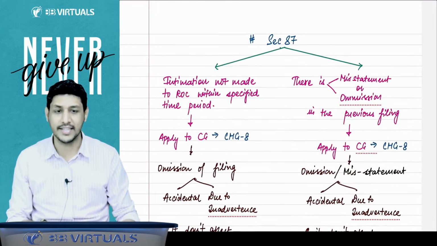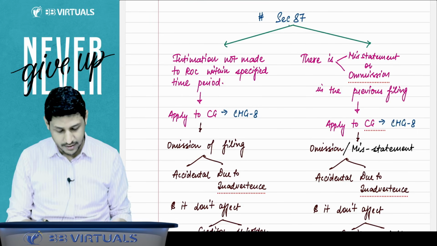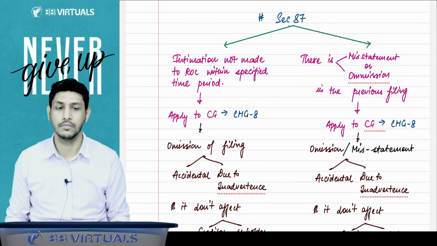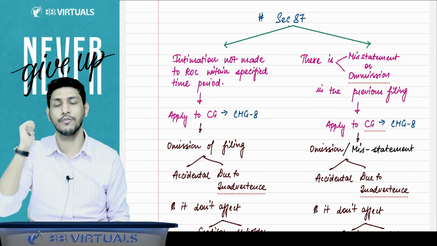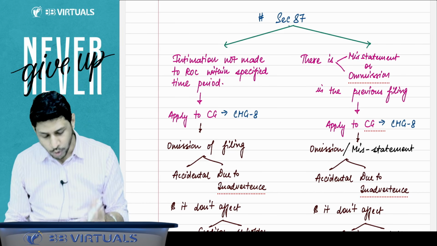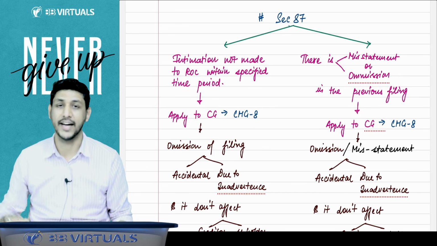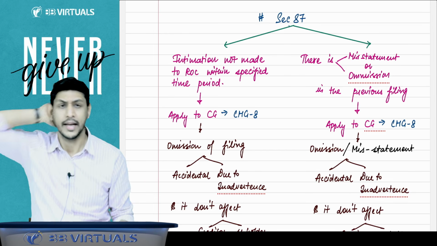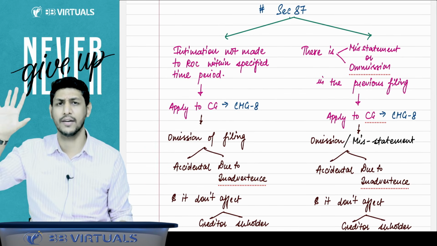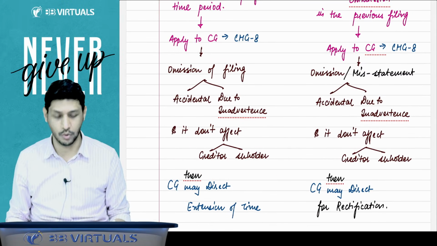And section number 87 says that suppose you have not filed a form to the ROC. CHG-1 you have not filed, or some forms you have not filed to the ROC. Then you can apply to the CG through form number CHG-8 that we forgot to file, but that omission was accidental and due to inadvertence, not intentional, and it does not affect the creditor's or shareholder's interest.